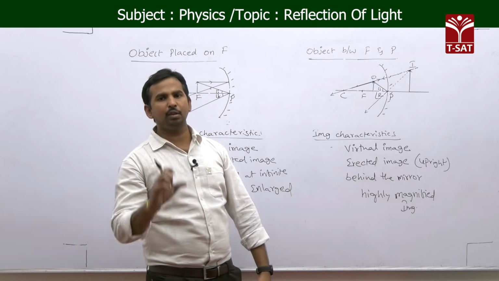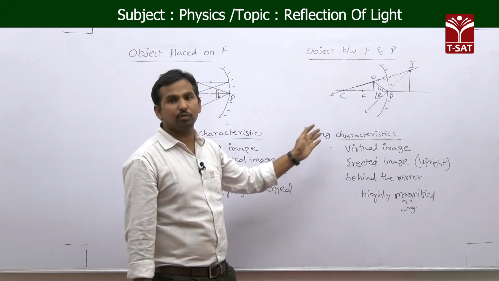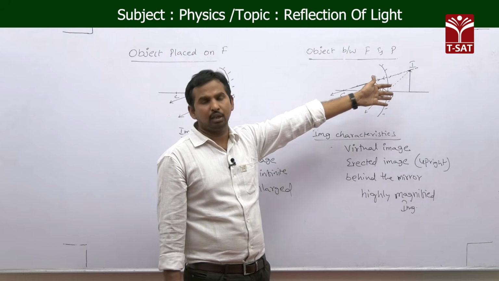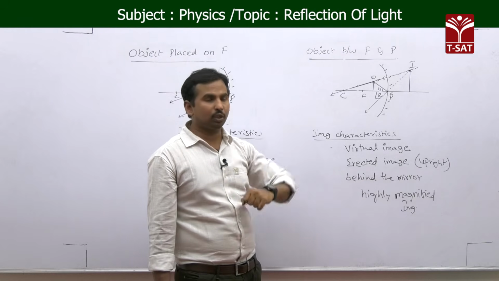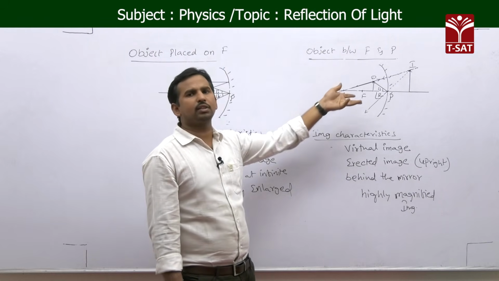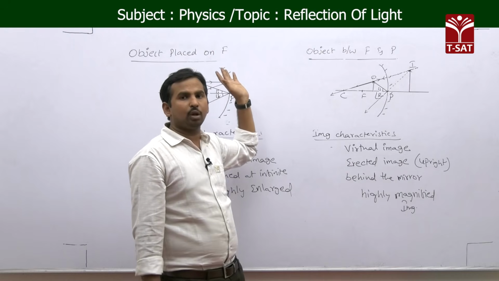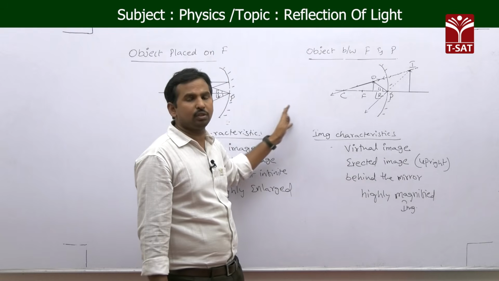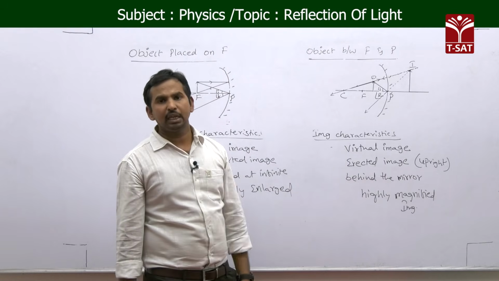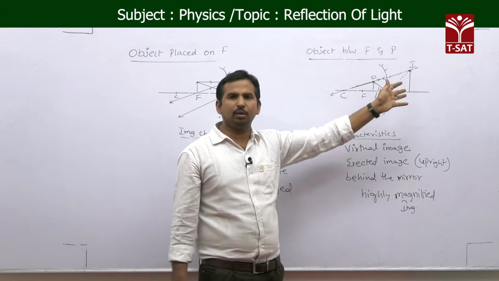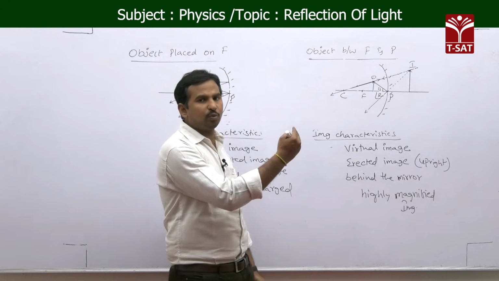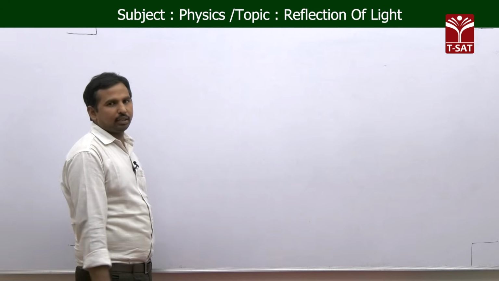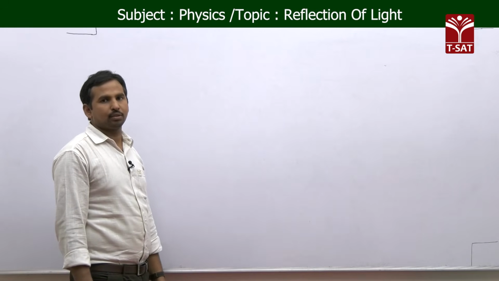If you observe all the images there, gradually the size of the image is increasing as the object is coming closer towards this spherical mirror. And not only that, if you observe the image distance gradually increases if you are taking the object from infinite to a point very near to the mirror. This means that if the object is coming closer towards a spherical mirror like a concave mirror, the image is moving away from the concave mirror. Now we will see all those ray diagrams which we completed for the case of concave mirror.